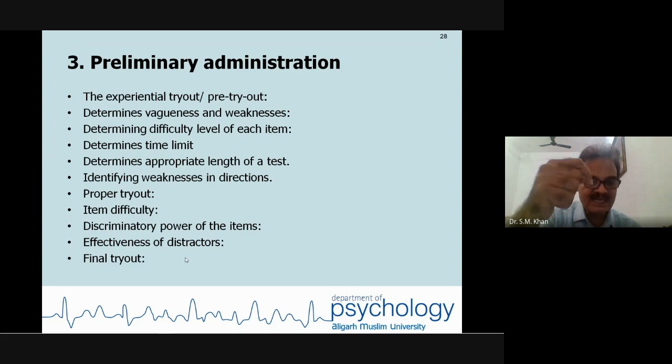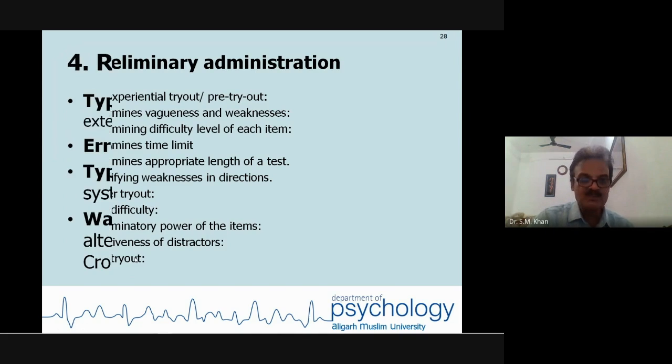This final tryout will be used to calculate the reliability, validity, and norms. The objectivity and practicability has already been taken care of under these points. But the final data will be used to examine the reliability, validity, and norms.